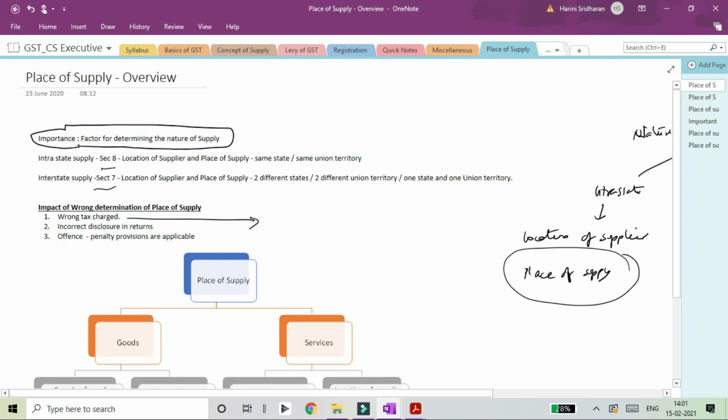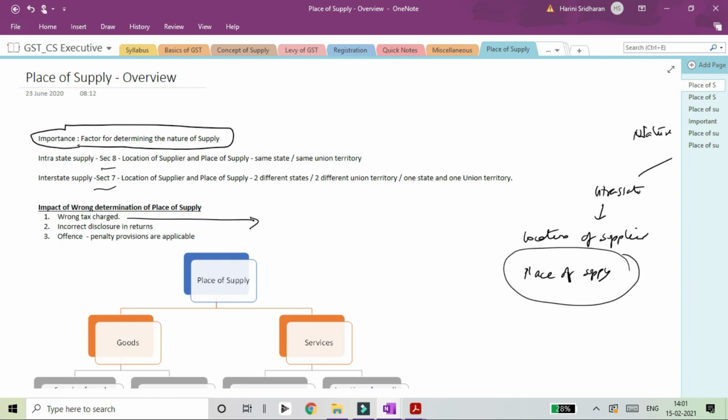So once you charge the tax wrongly, what will happen? What is the next immediate impact? You will carry it over to the returns. You will incorrectly disclose it in the returns. That is the second impact. So you have anyway collected the tax and you have paid it to the government. You have just paid it under the wrong head.